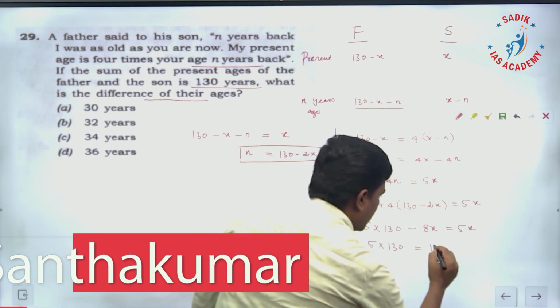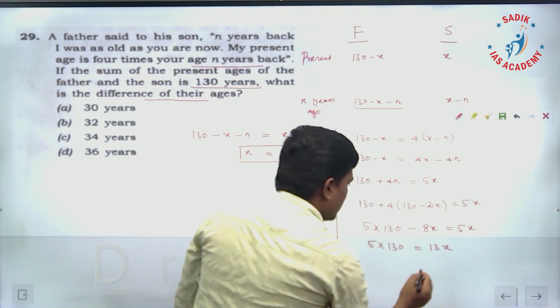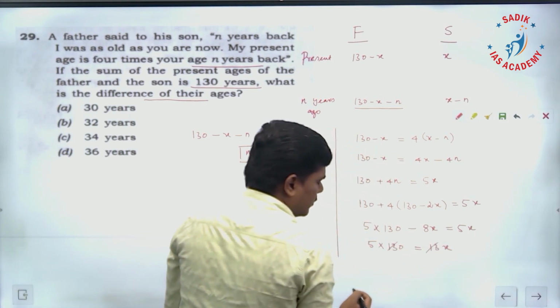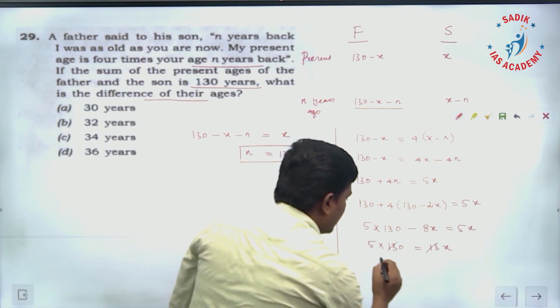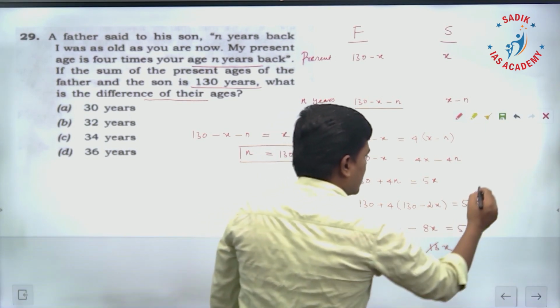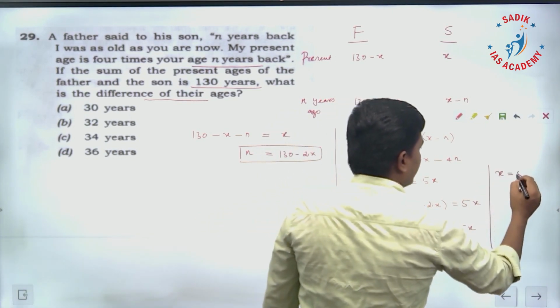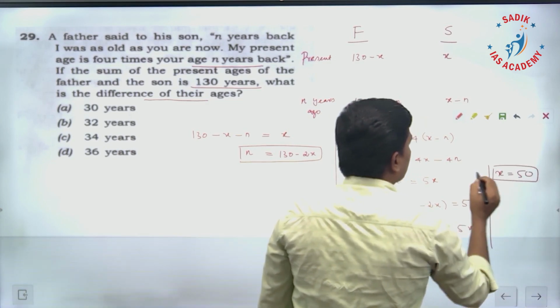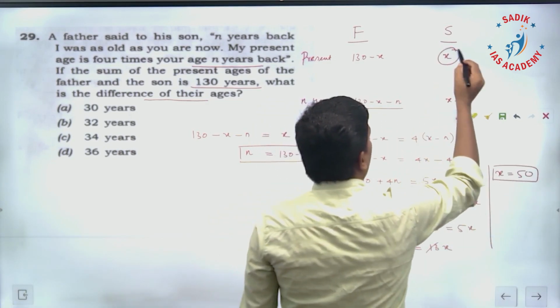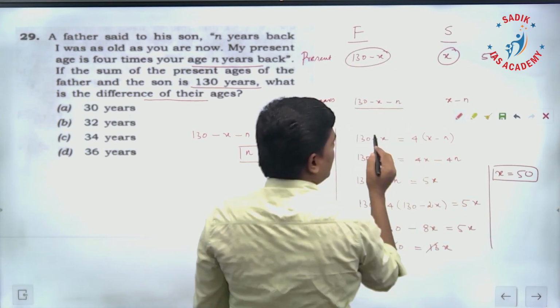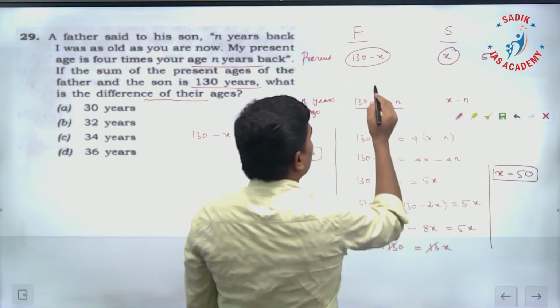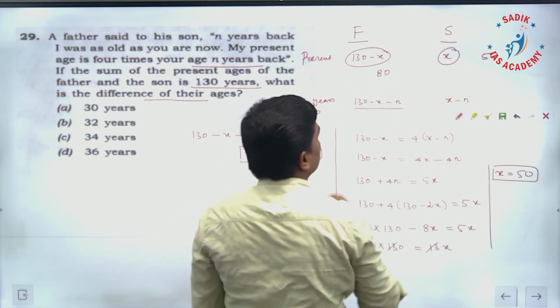It is going to be 5 into 10, 50. Therefore, x is 50. That means the son's age is 50. Then the father's age is 130 minus 50, which is 80.